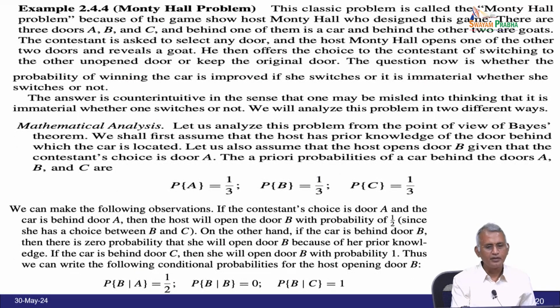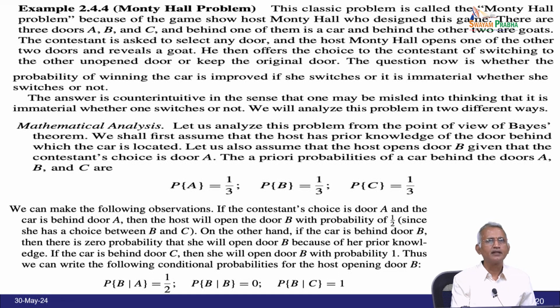Next problem, the Monty Hall problem. This classical problem is called the Monty Hall problem because of the game show host Monty Hall, who designed this game. There are 3 doors A, B and C, and behind one of them is a car and behind the other 2 are goats.